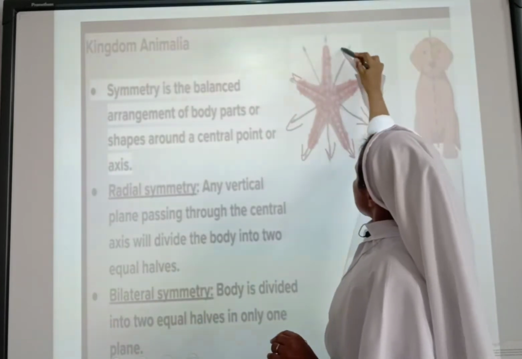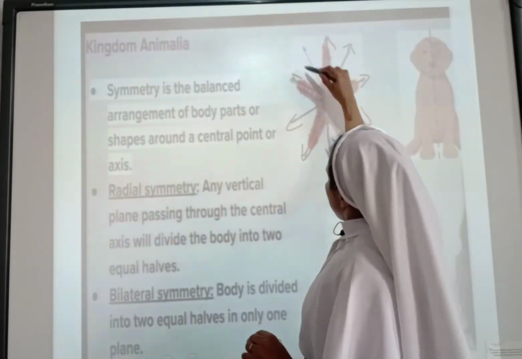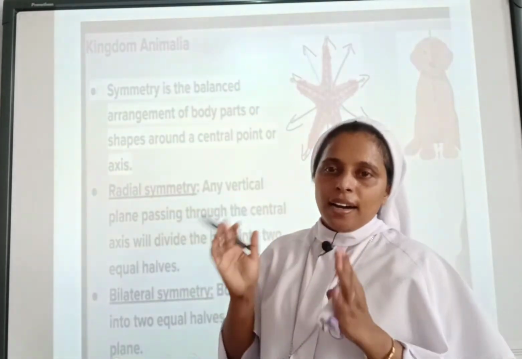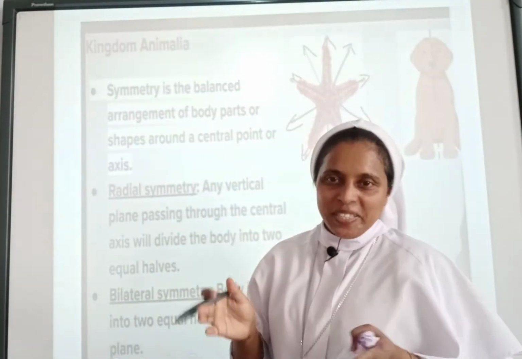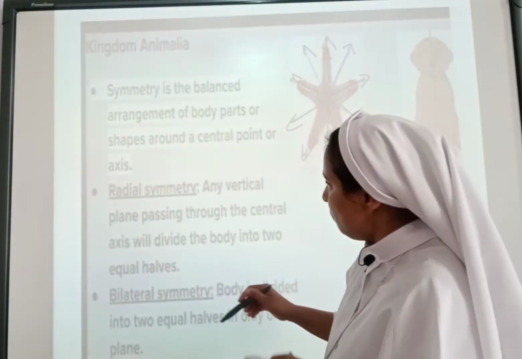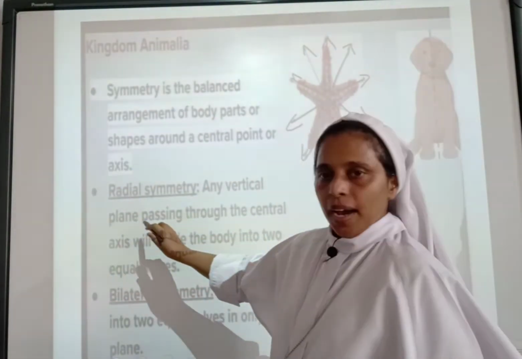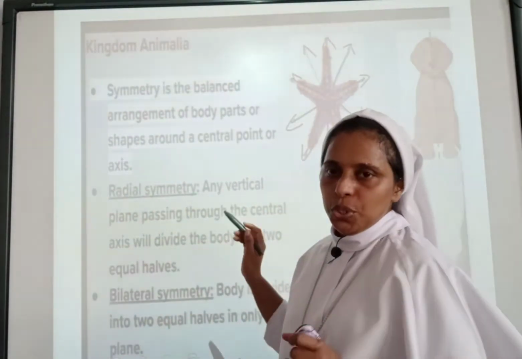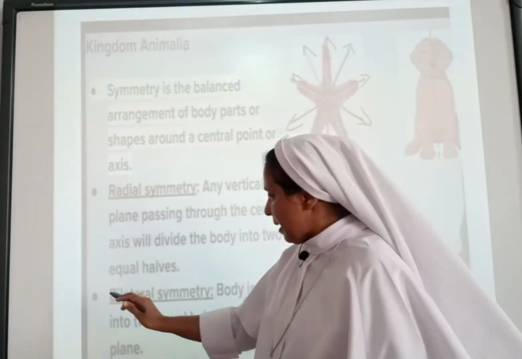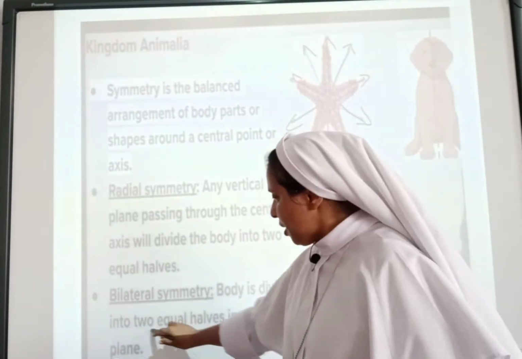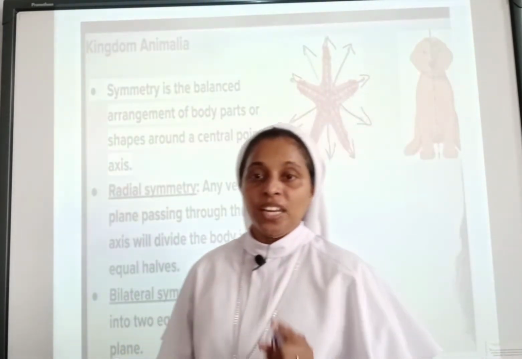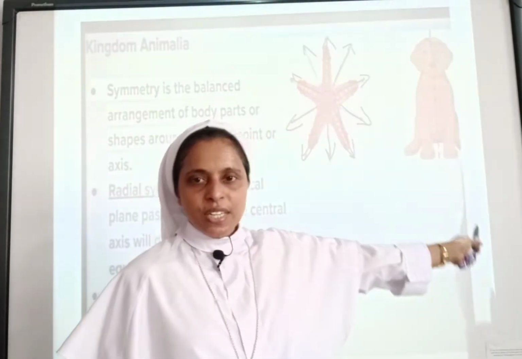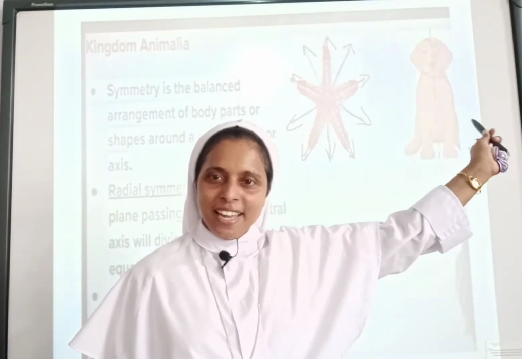So that will be divided into 2 equal halves. These are termed as radial symmetry. Hope it is clear to you all. Any vertical plane passing through the central axis will divide the body into two equal halves. Bilateral symmetry means the body is divided into two equal halves only in one plane, as we have divided the dog.